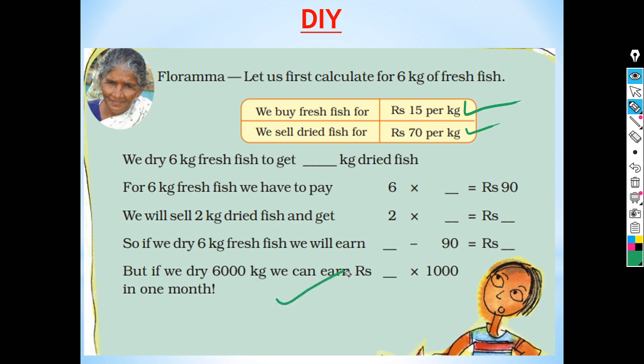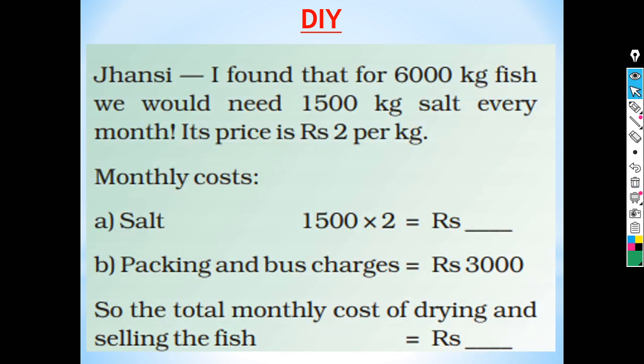Okay. Now this is the end of chapter number 1, the fish tail. But for that, I will give one more question to you. Jhansi told, I found that for 6,000 kg fish, we would need 1,500 kg salt every month. Its price is rupees 2 per kg.